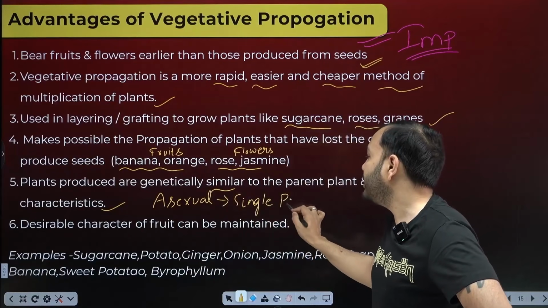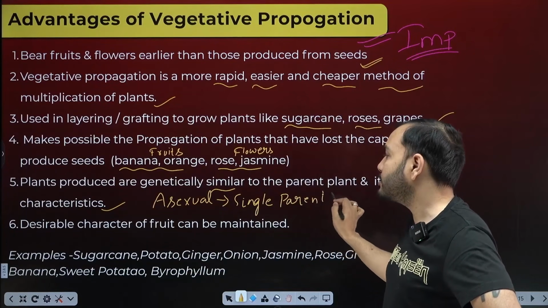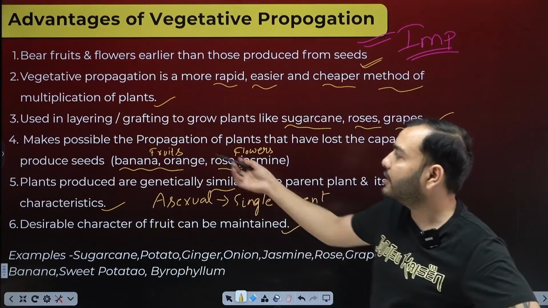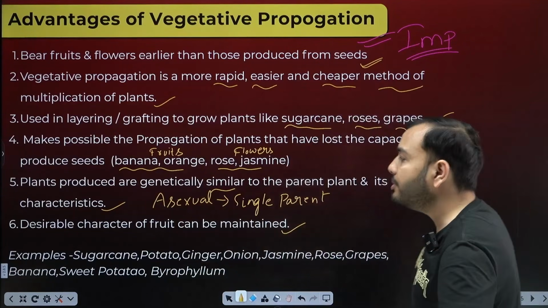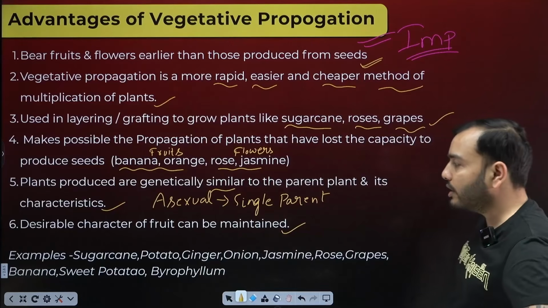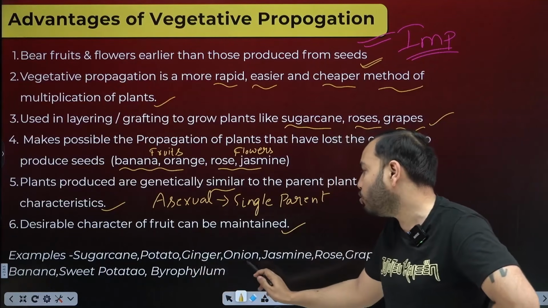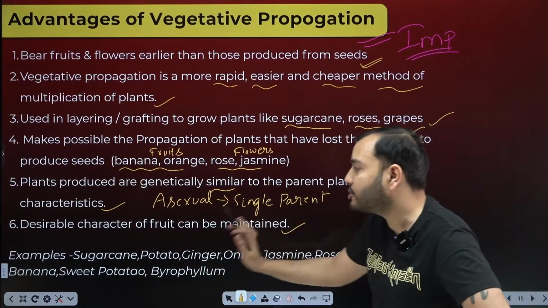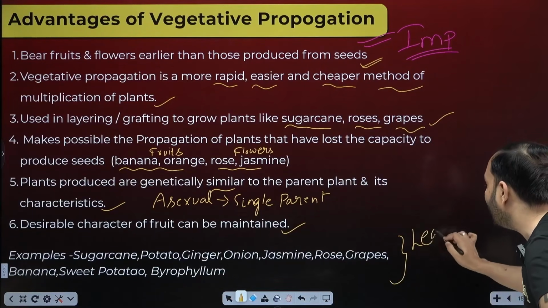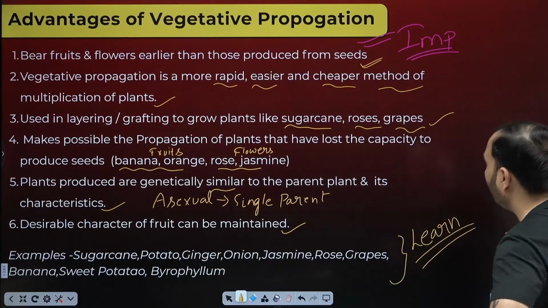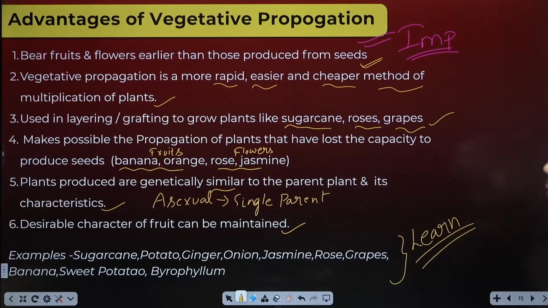Okay. Next is what? Desirable characters of fruit can be maintained. What I said, the way the banana was, how sweet and tasty it is, it will be maintained because here it's asexual. Look at the examples: sugarcane, potato, ginger, onion, jasmine, rose, grapes, banana, sweet potato, bryophyllum. So you should remember these examples. Questions in the board exam will come from it. Come on, let's move forward.